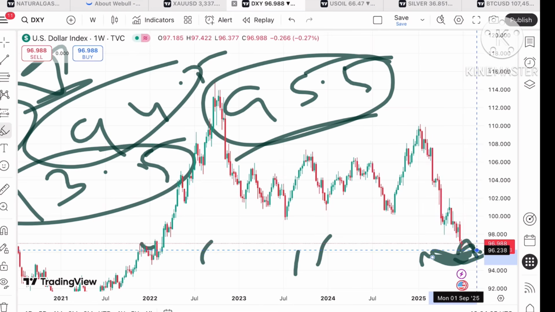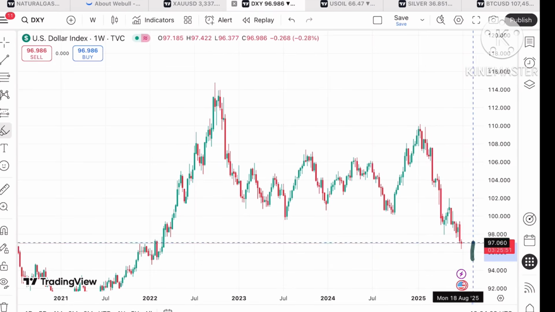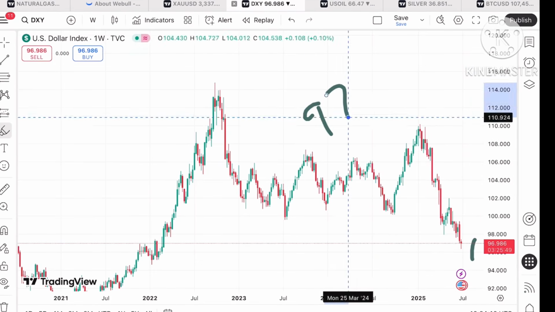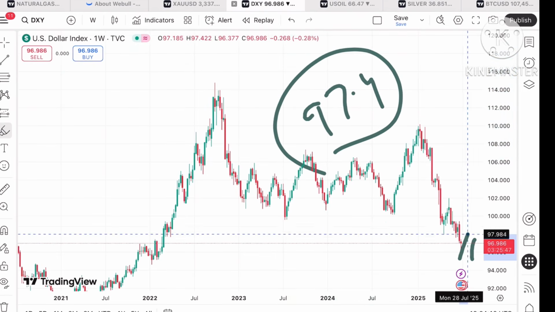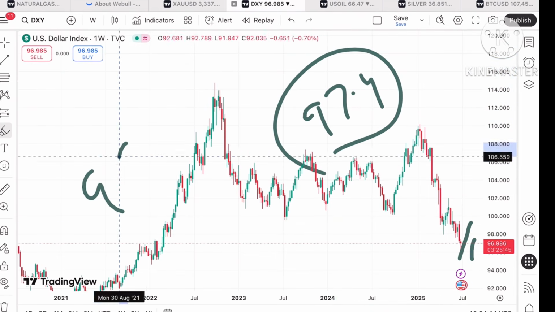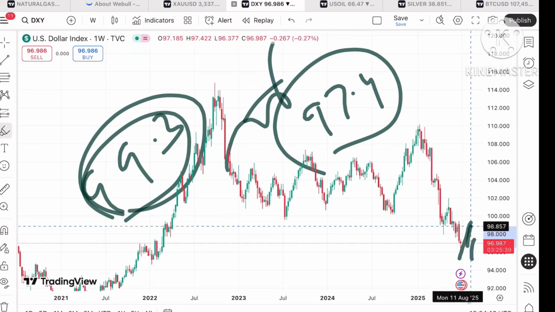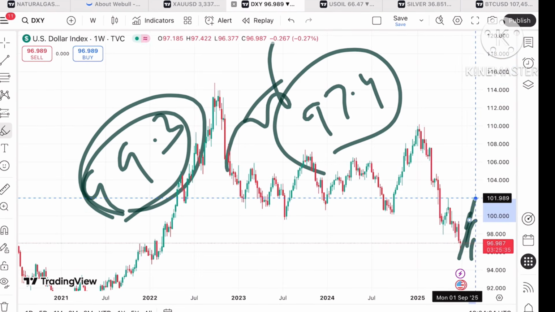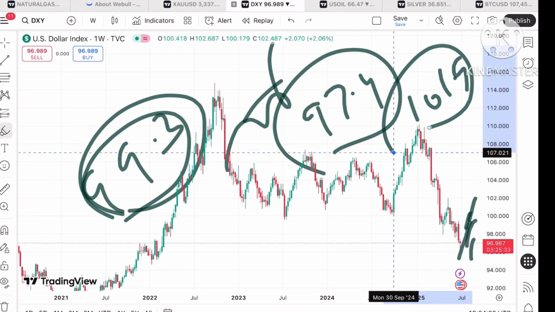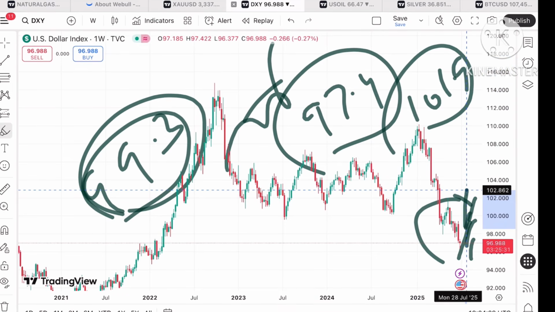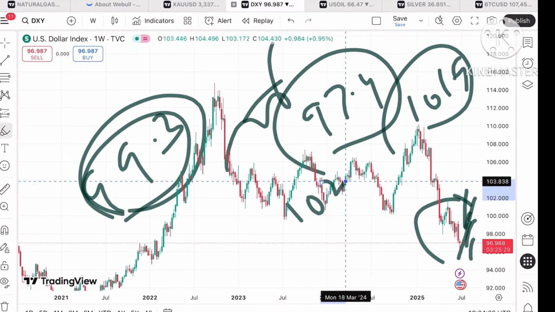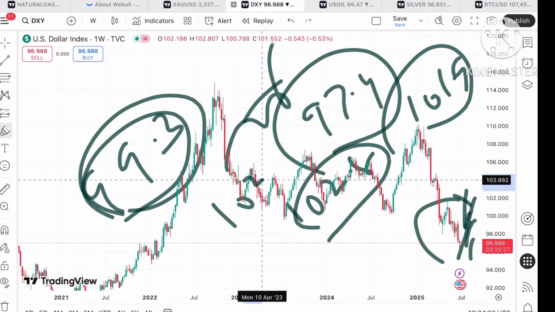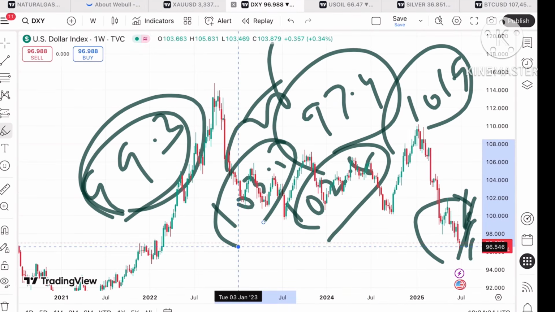But if that doesn't sustain, a further fall. Suppose it starts forming a swing, it can go further upside towards a level of 97.4, and if that sustains, it can go further upside, and that is already tested. So the price will rise further, and from there a level of 100.3, and from there a level of 101.9. If that sustains, a further upside can be seen towards a level of 102.8, and then to a level of 103.5, and then further upside can be seen.